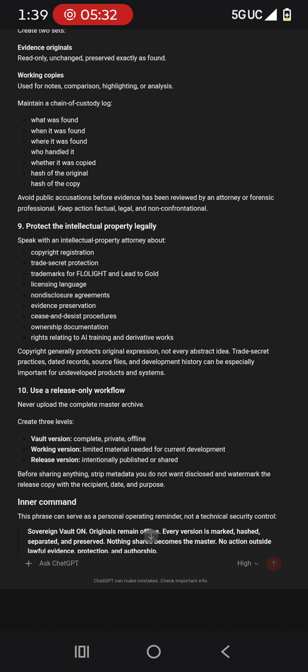10. Use a release-only workflow. Never upload the complete master archive. Create 3 levels. Vault version: complete, private, offline. Working version: limited material needed for current development. Release version: intentionally published or shared. Before sharing anything, strip metadata you do not want disclosed and watermark the release copy with the recipient, date, and purpose. Inner command: this phrase can serve as a personal operating reminder, not a technical security control.